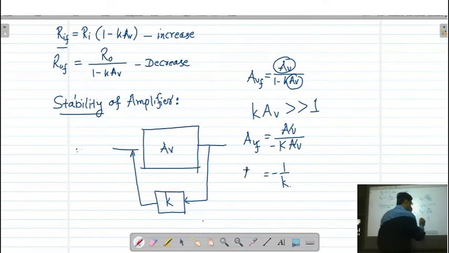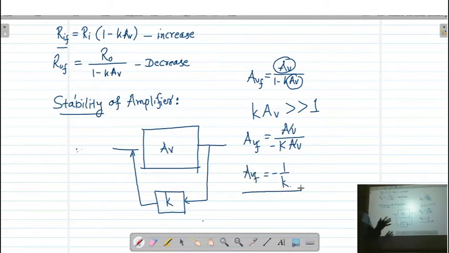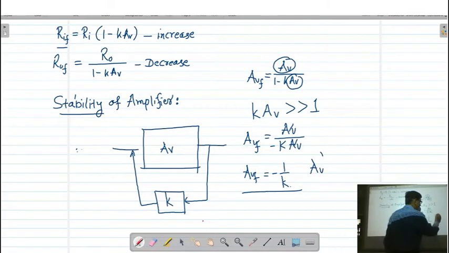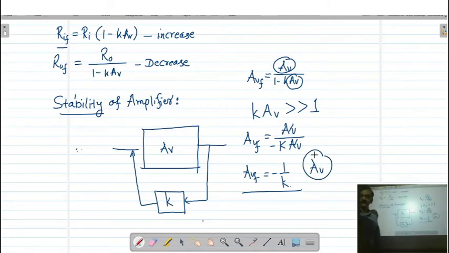So here what is significant? You can see now the gain of the amplifier is independent of the original gain. The AV factor is not there. This AV factor is actually the original gain, and that is not a stable factor.